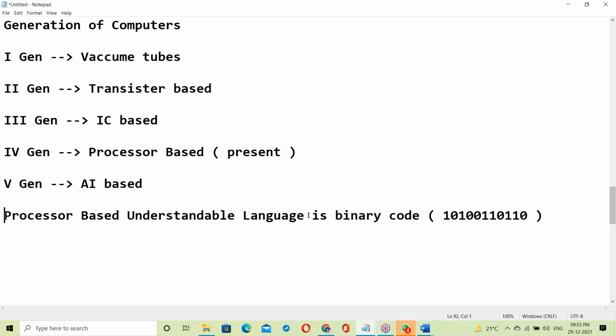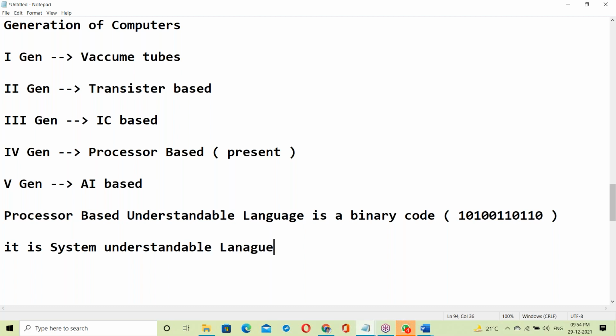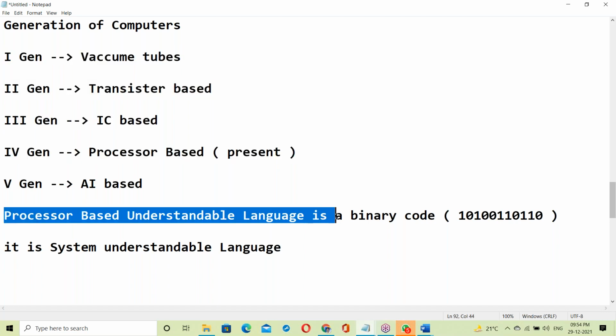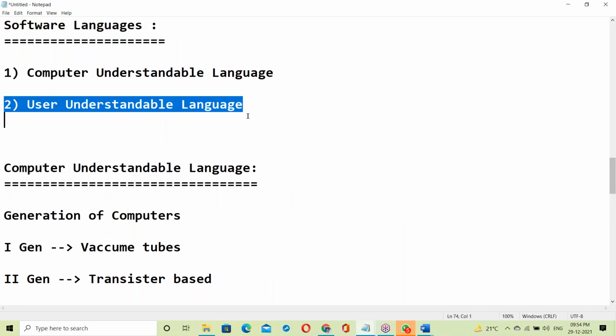So the processor based understandable language is binary code, in the form of zeros and ones. It is a system understandable language. This is computer understandable language, and this is user understandable language, English.